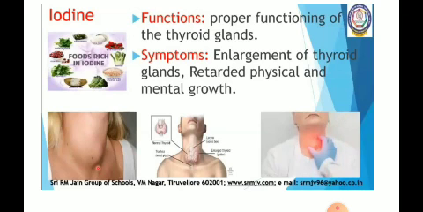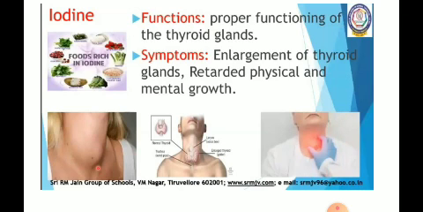But this deficiency of iodine is common in the mountainous regions, where the people are staying, where the soil and the water are poor in iodine. And when it is poor in iodine, what happens? Then the persons will be suffering from this disease called goiter. So if the person comes to know that he is suffering from this, he can control this iodine deficiency disease by using iodized salt. Okay, so that it will be controlled.